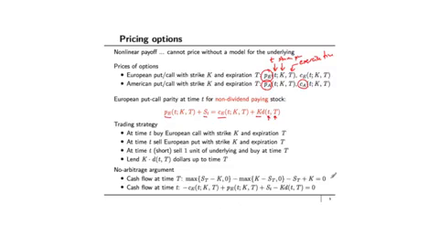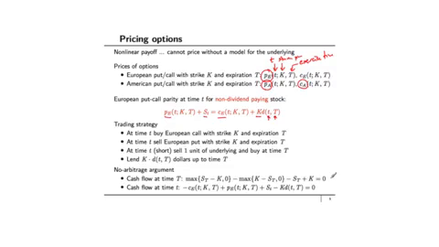If you work out these different cases, you will see that the cash flow at time capital T is exactly equal to 0. The no-arbitrage argument then tells me that the price I paid for this deterministic cash flow should be exactly 0 at time little t.